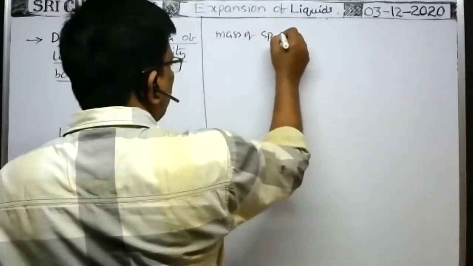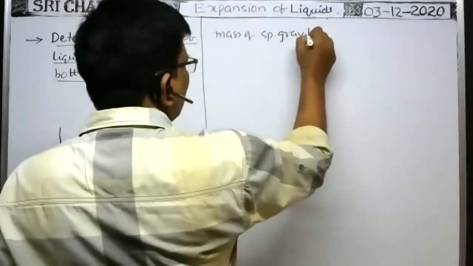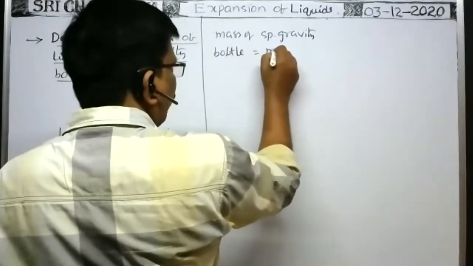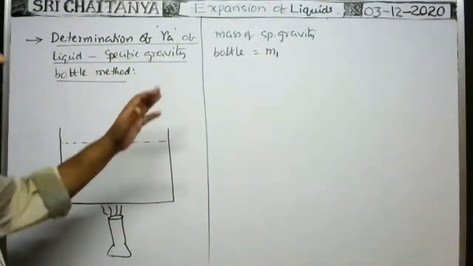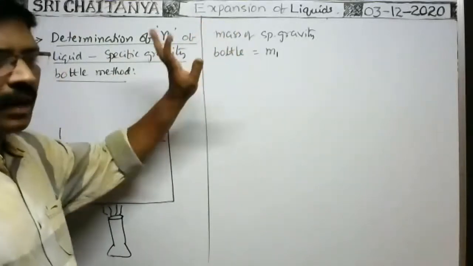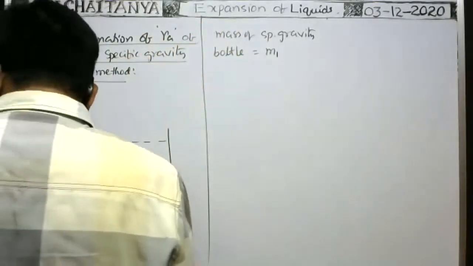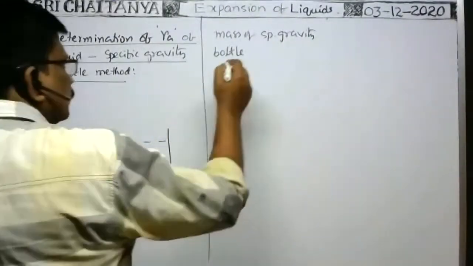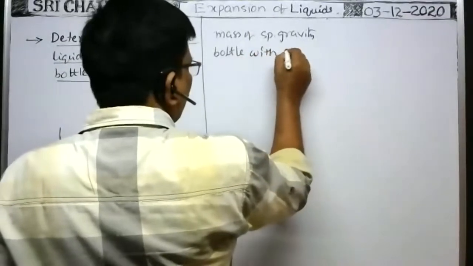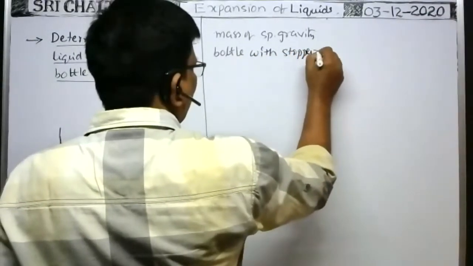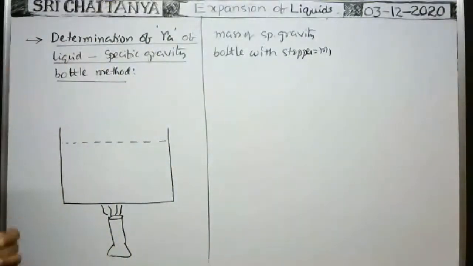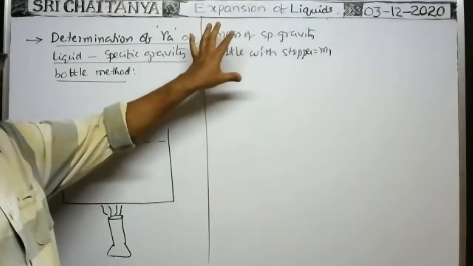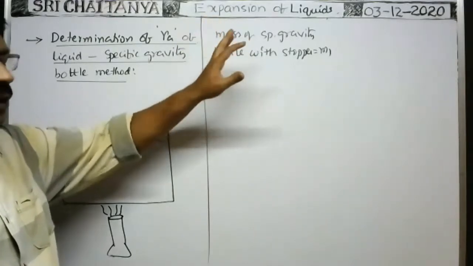Mass of the specific gravity bottle with stopper is equal to m1. Okay, now it is the empty specific gravity bottle. The mass of the empty specific gravity bottle is equal to m1.